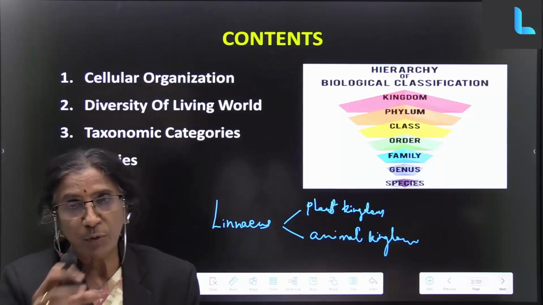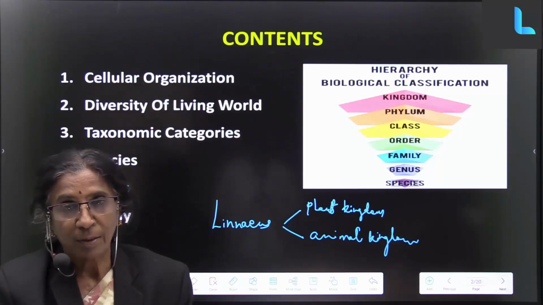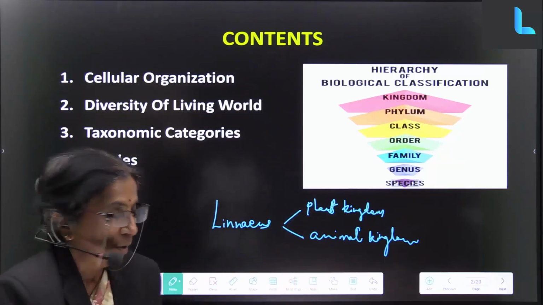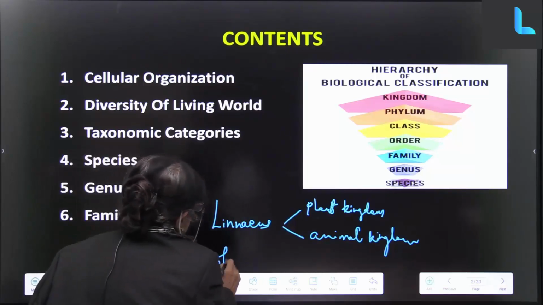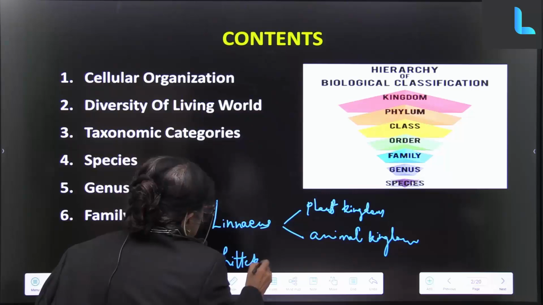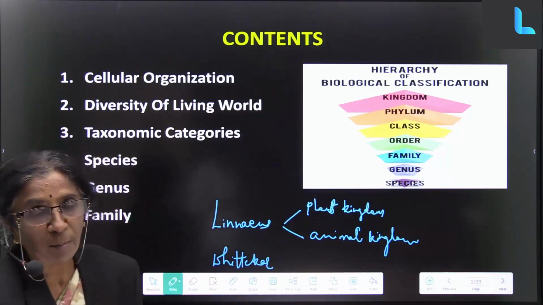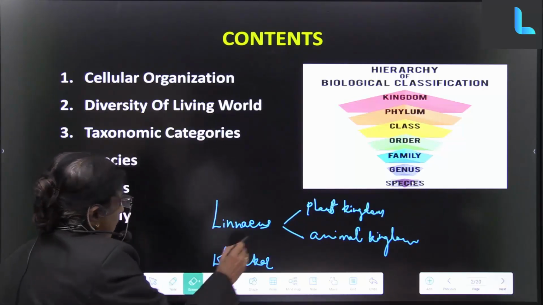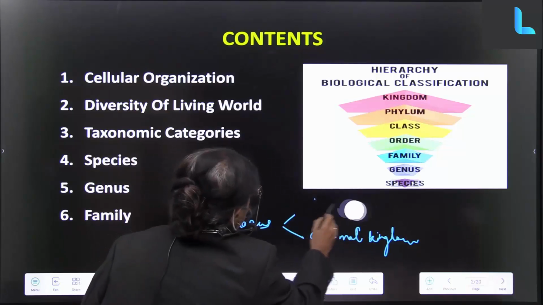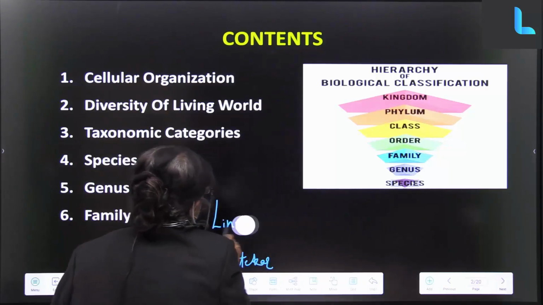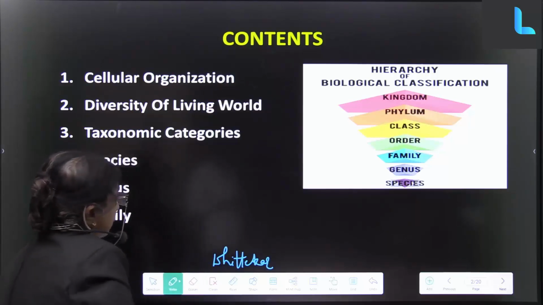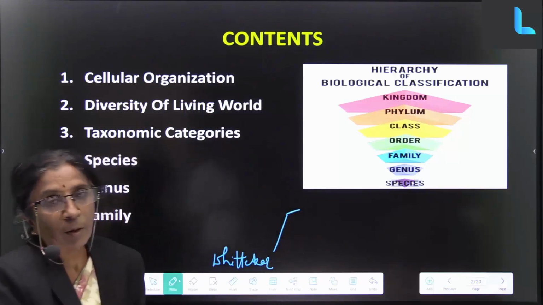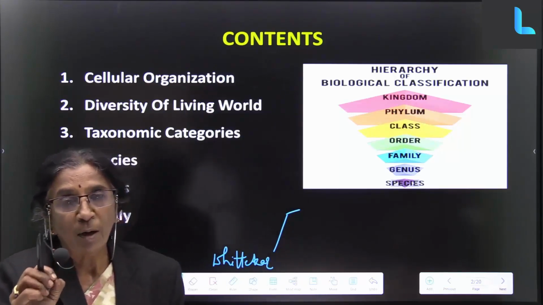So some of them grouped into 3, some of them classified into 4 groups, and the one person who grouped it into 5, the scientist's name is Whittaker. He grouped all the living beings into 5 kingdoms. Now he took into consideration the microscopic organisms.